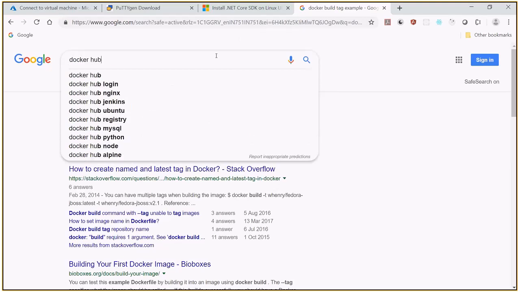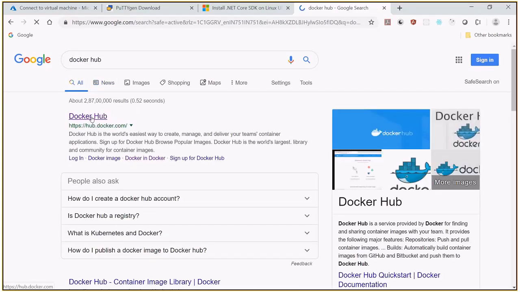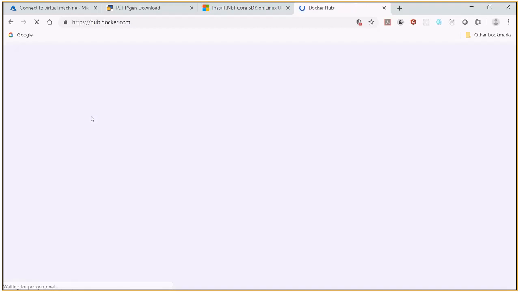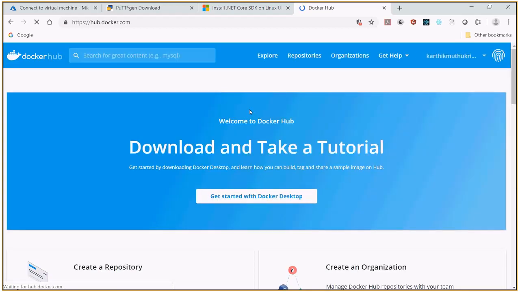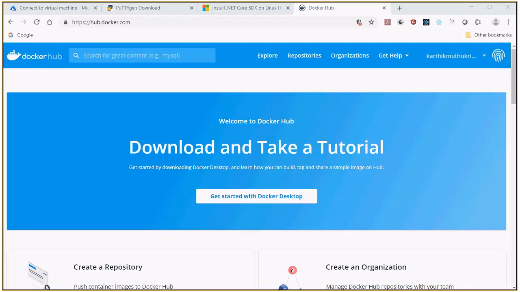So what is this Docker Hub? It's a place where you can push your images. When you push your image to Docker Hub, anybody in this world can take that image and run it. So we have successfully created that image. If I want to share that image with anyone, then put it into the repository. That's nothing but our Docker Hub. Docker Hub is a common repository where you can place it.